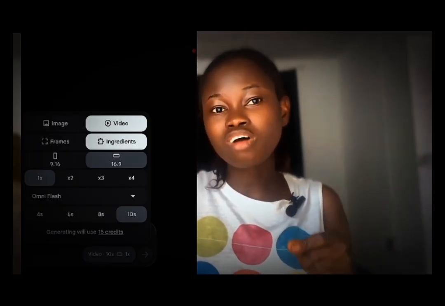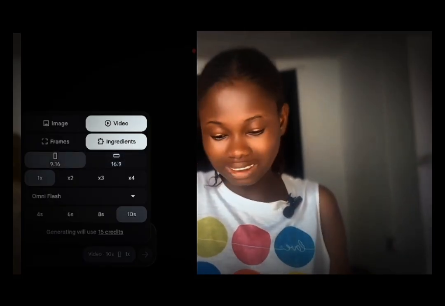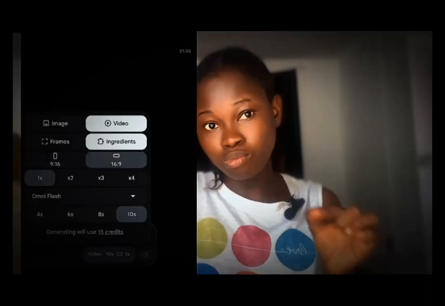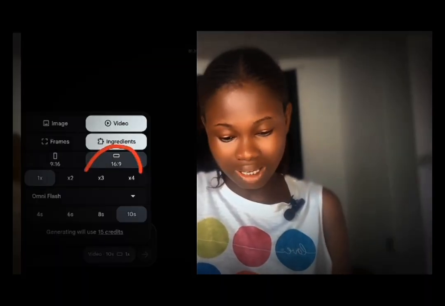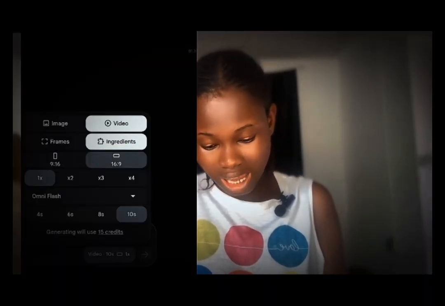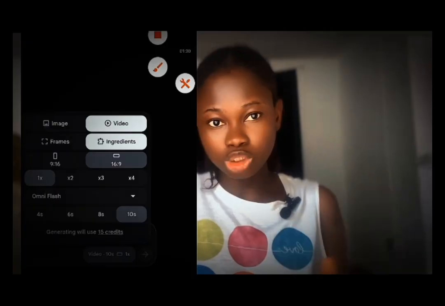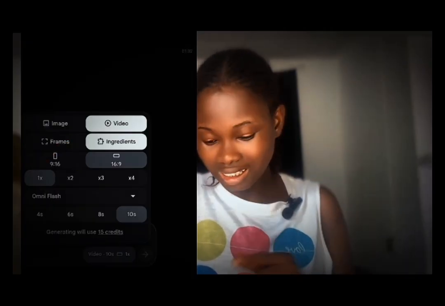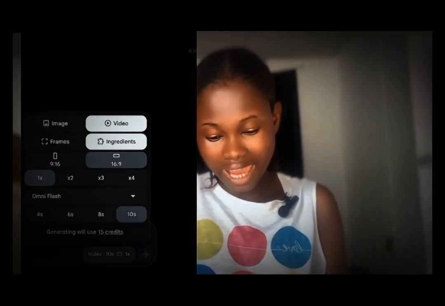Then your kind of image you want to use. If it is 9 by 16, make sure it is on 9 by 16. But I am using 16 by 9, so I will leave it at 16 by 9. Do you see? This is the one I'm using. If you are using TikTok ratio size or YouTube short size, make sure it is on this 9 by 16.